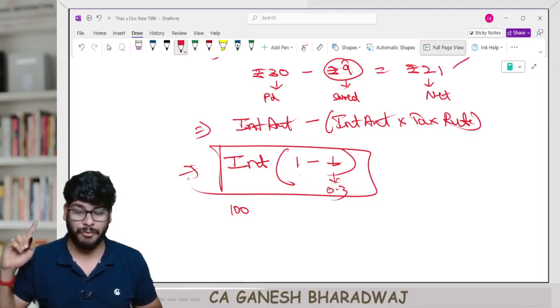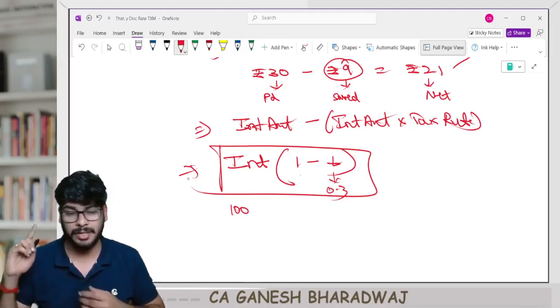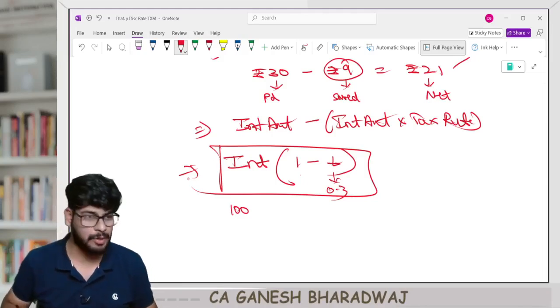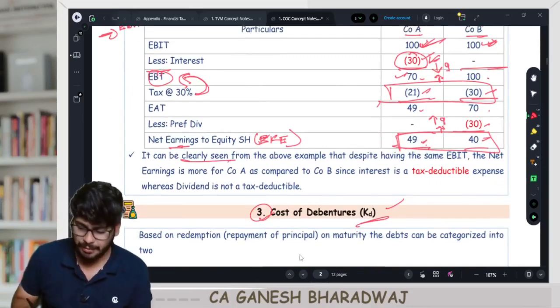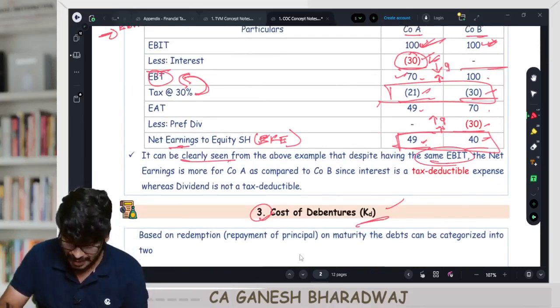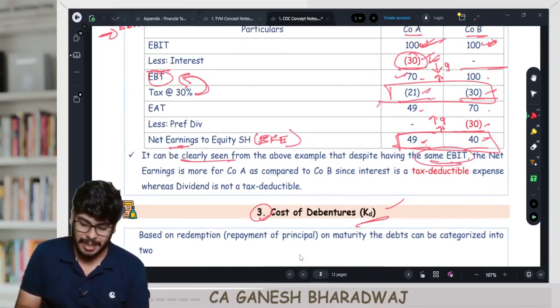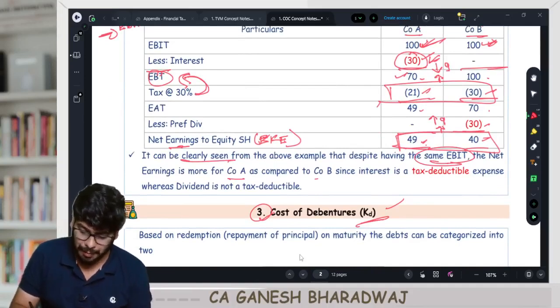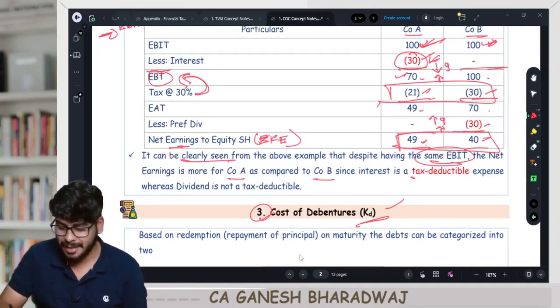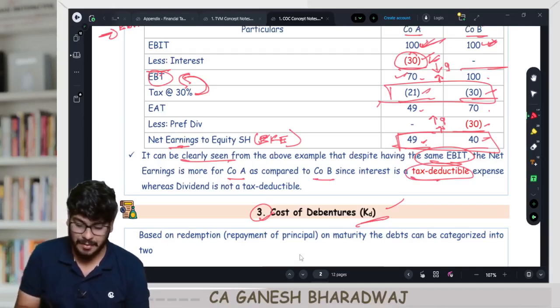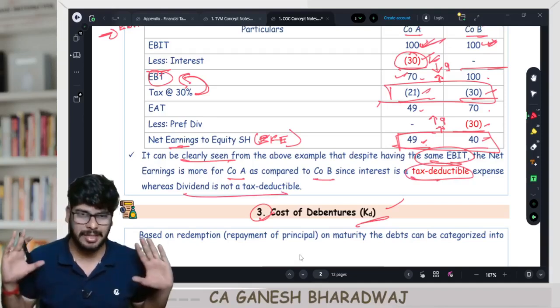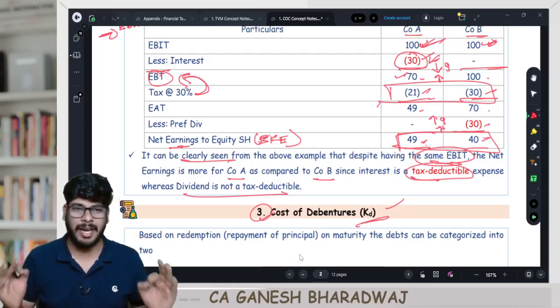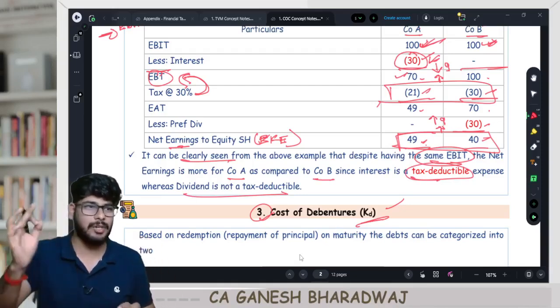The relevant cash flow for debentures is going to be what? Interest into 1 minus tax rate. Are you able to understand this? Exactly what I've put here. It can be clearly seen from the above example that despite having the same EBIT, the net earnings for company A are more as compared to that of company B, since interest is a tax deductible expense, whereas dividend is not allowed as a tax deduction. Are you able to understand this? Right? So the post-tax cost of interest is what? I into 1 minus T.